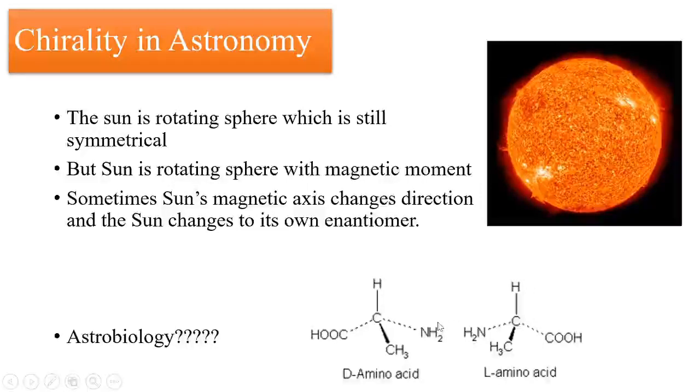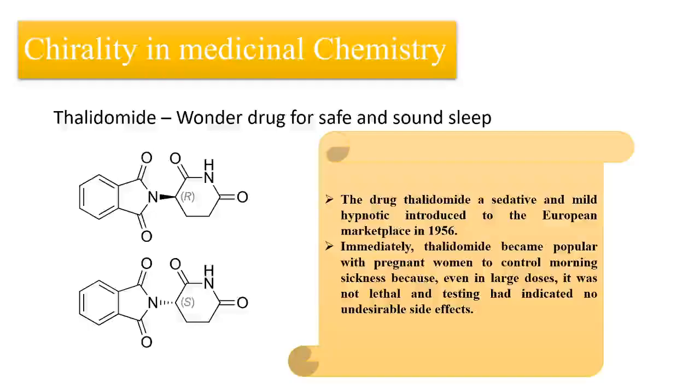So all these are very important fields. In our everyday life, we are coming across these chiral compounds. But the most important field of chirality is medicinal chemistry. You go through lots of medicines. You must be using some medicine at your home also.